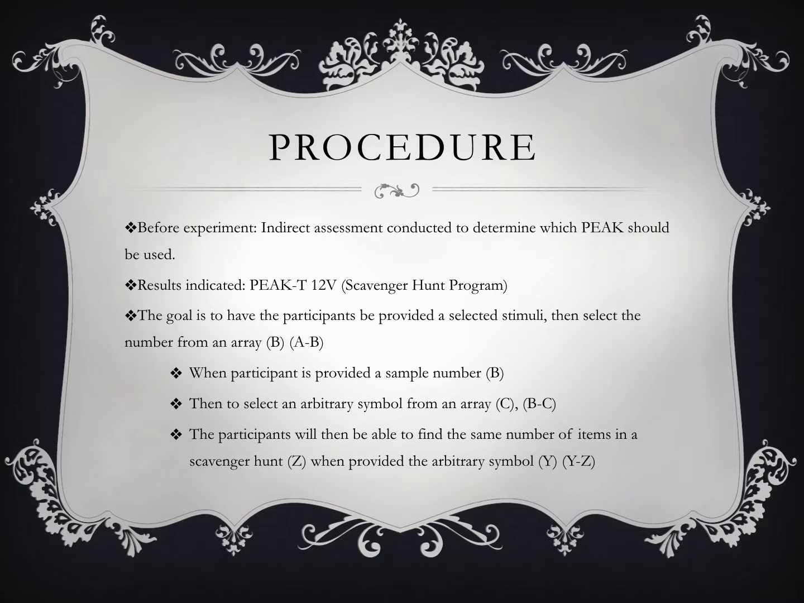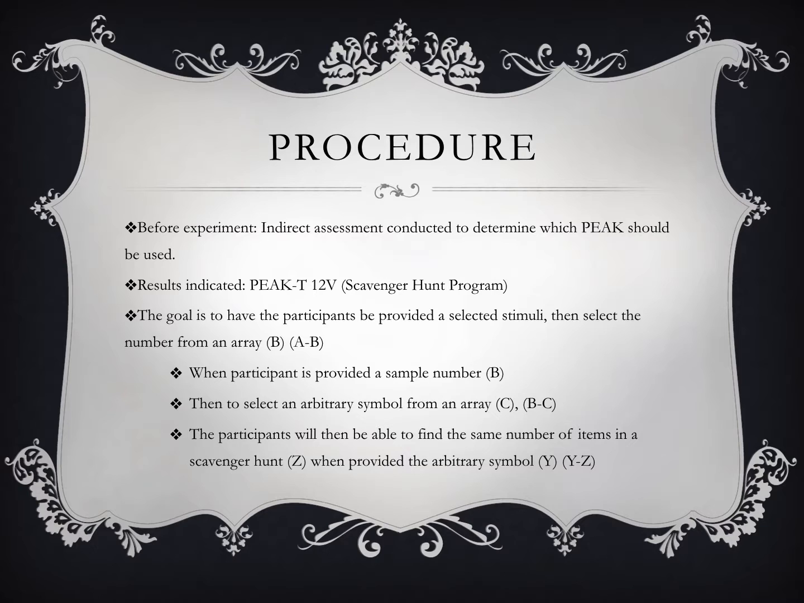After we reviewed the results, it was determined that PEAK-T Program 12V would be most beneficial. In this program, the goal is to have the participants be provided a selected stimulus, then select the number from an array, which was B, and then equivalence A to B. When the participant is provided a sample number B, they select an arbitrary symbol from an array C, which